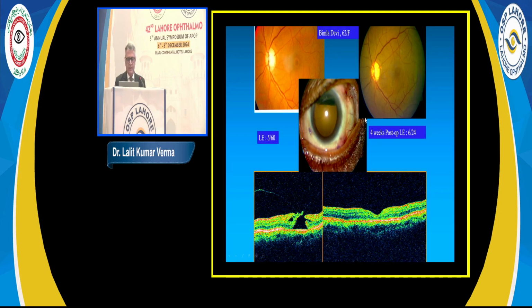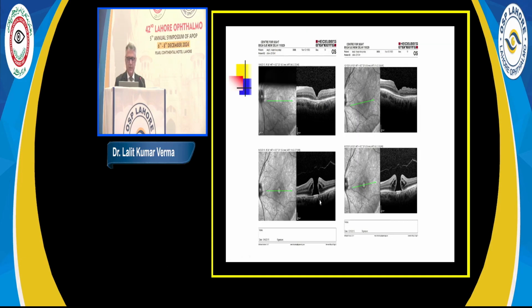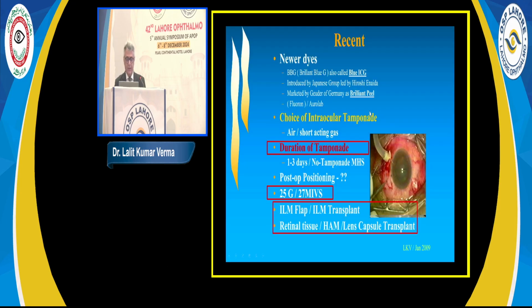And this is the patient, which is pre-operative, and this is the post-operative. This shows the full thickness macular hole, and post-operatively has a good foveal contour restoration. Another patient, although PVD was present beforehand also, this is the pre-op and this is the post-op. Type 1 kind of closure we could achieve with membrane ICG peel itself.